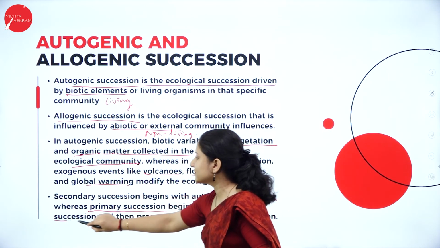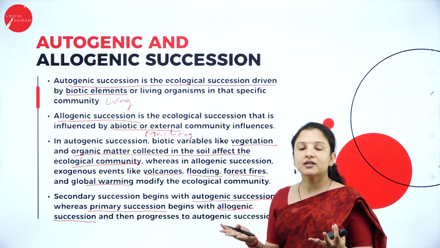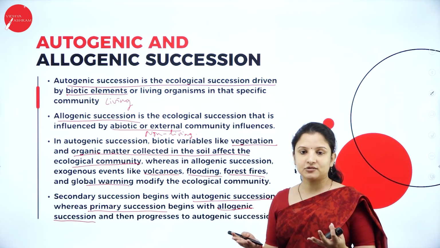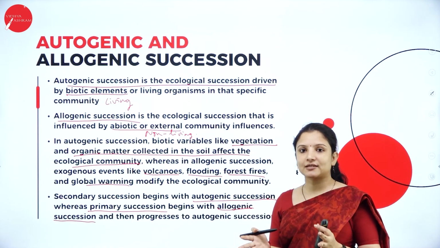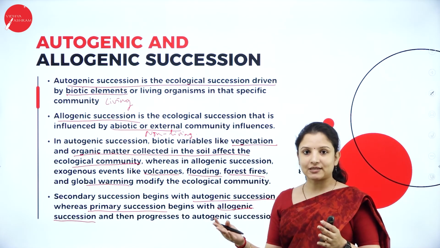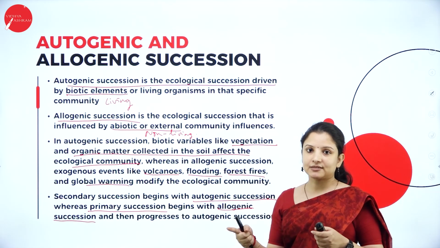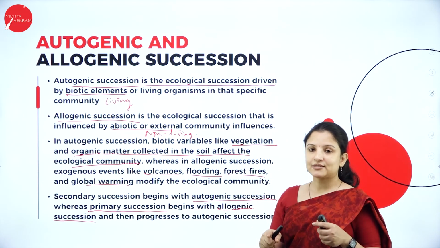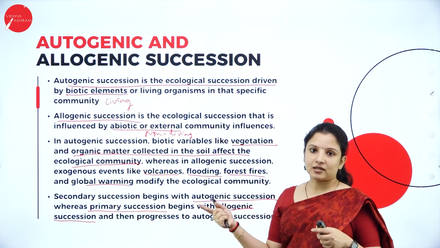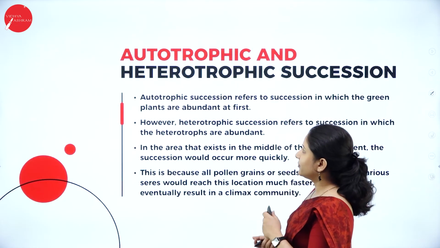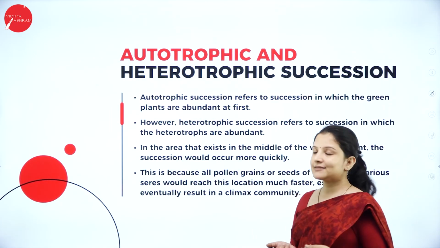Why? Because primary succession occurs on rock. Rock is a non-living thing, right? So that is why. Then the autogenic succession will take place. So first allogenic succession and then autogenic succession in the case of primary succession. First autogenic succession and then allogenic succession in the case of secondary succession. So this is about autogenic and allogenic succession.